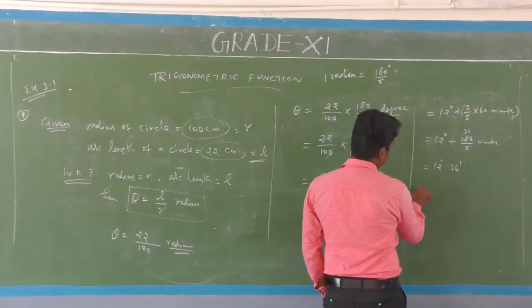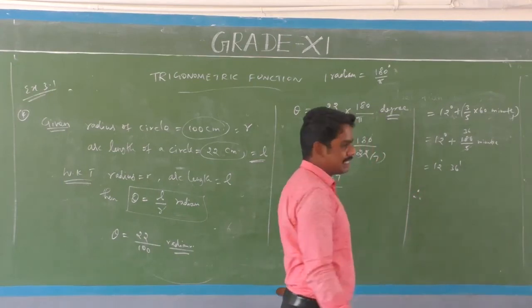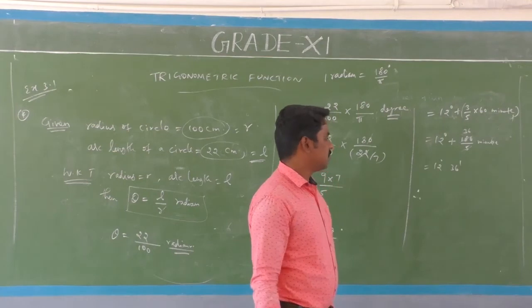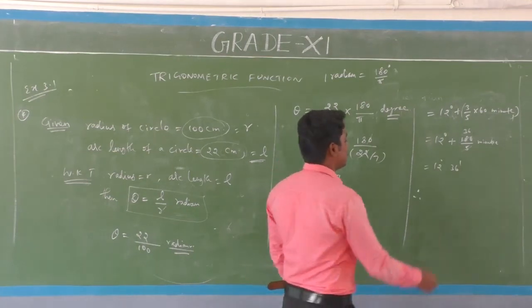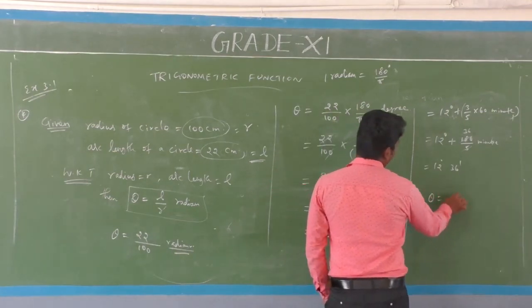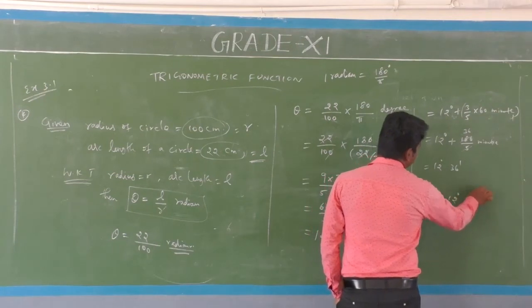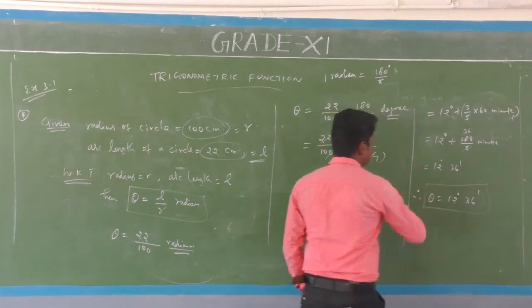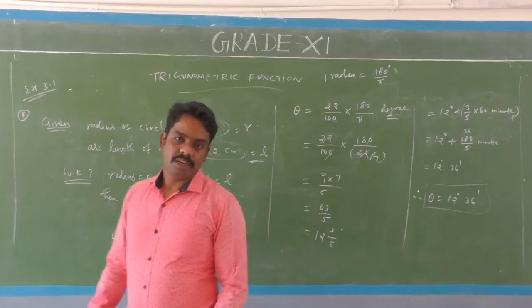Therefore, the degree measure of the subtended angle at the center, theta, is equal to 12 degrees 36 minutes. Very simple. Okay, you understand?